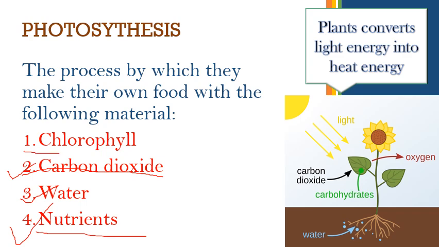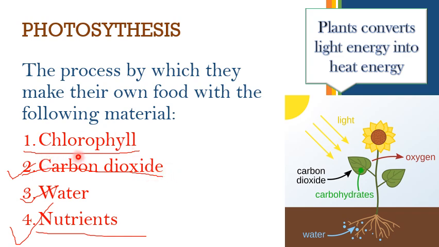Now what is chlorophyll? Let me tell you. Chlorophyll is a pigment which is green in color, and it helps to capture the light energy, the sunlight, and prepare the food for plants. So remember that chlorophyll is a green pigment, and it is the main and very important material for photosynthesis.